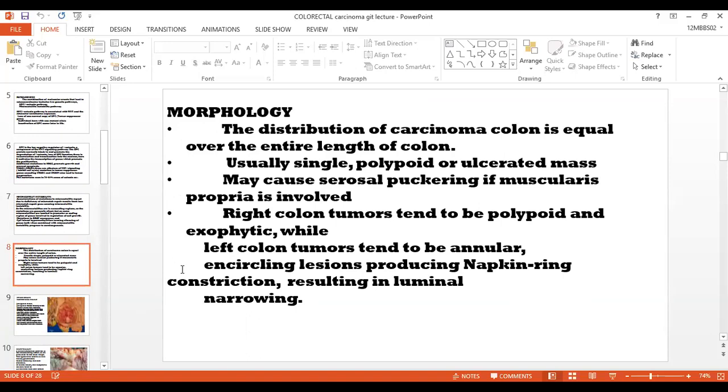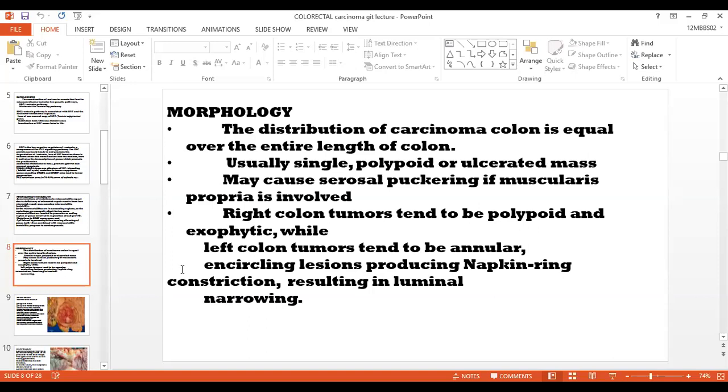Now, morphology. Morphology and pathogenesis in colonic carcinoma are very important, so please be attentive. Morphology is somewhat different in the left as well as in the right. There is a slight difference in the morphology.